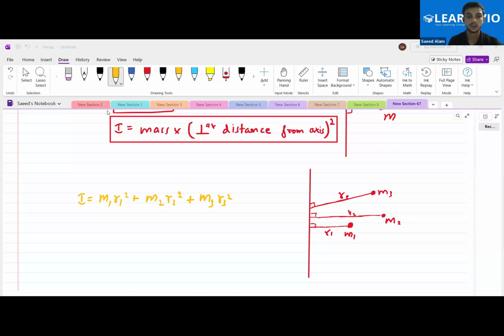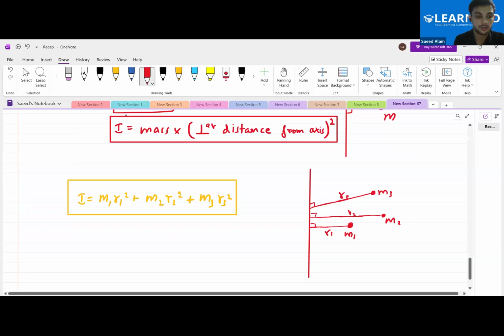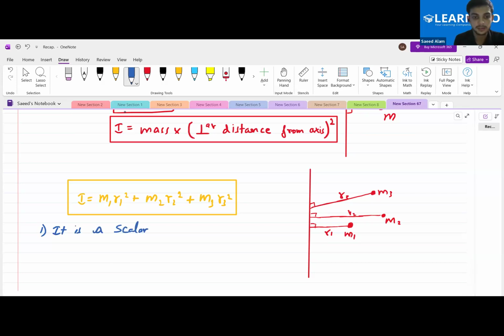Okay, so this is the formula, and if it goes for n masses, just continue it till the nth mass. Okay, is this okay? Let us write the first point over here. It is a scalar quantity.